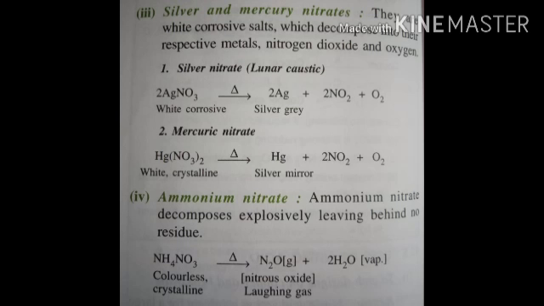So, in the previous case, silver and mercury nitrates are kept in dark red bottles, so as to avoid their decomposition into metals.